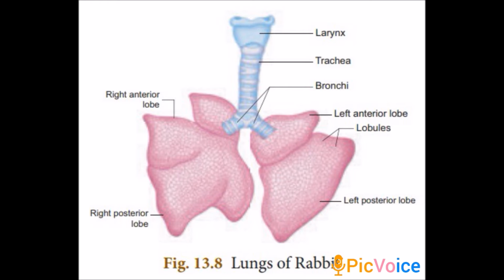Oxygen we are breathing in, carbon dioxide we are releasing out. Inspiration is an active process while expiration is a passive process. So these are the respiratory events that occur in the respiratory system.